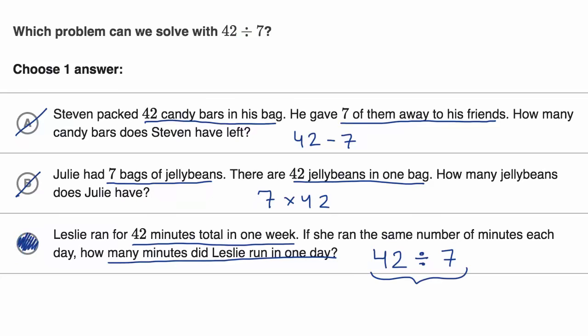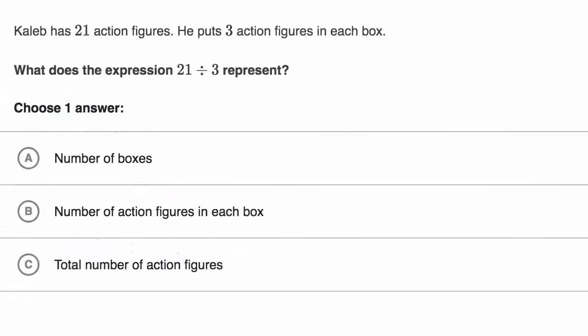Let's do another example. Here we are told Caleb has 21 action figures. He puts 3 action figures in each box. What does the expression 21 divided by 3 represent? So pause this video again and see if you can answer that. All right, so this is a situation where we're starting with 21 and we are dividing it into groups of 3. So these are groups